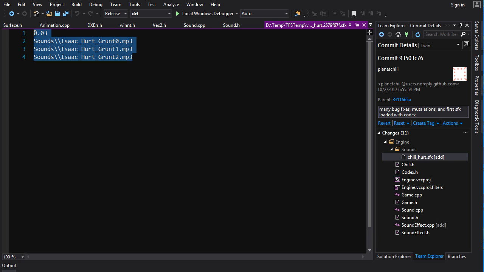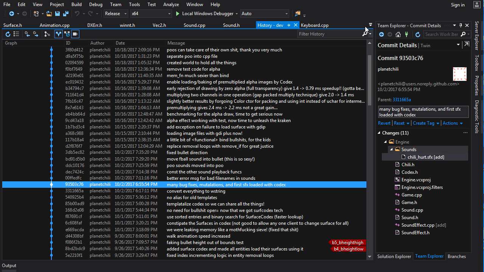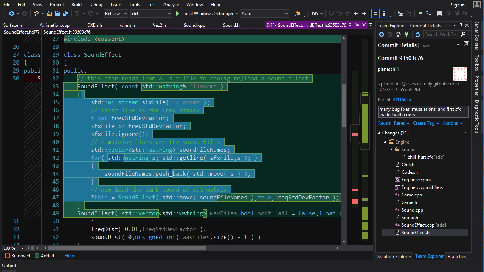So when I want to load a sound effect, I'm going to pass the file name of the SFX file, and the SFX file will be used to load the sound effects. So now I can load with a single string, which fits in well with my Codex system. It's a very simple file loading here.